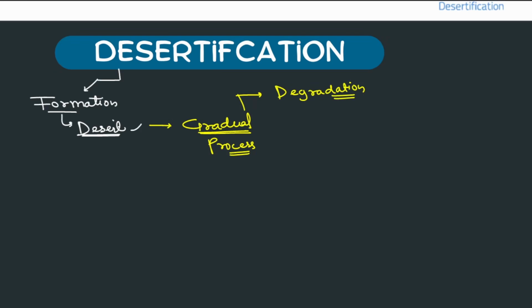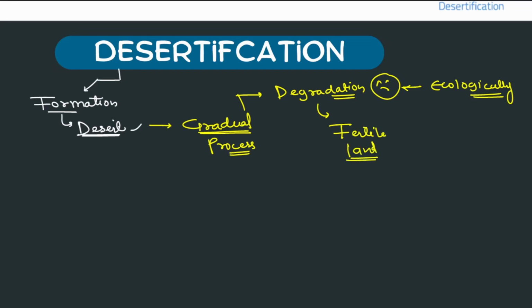That means we dislike it. We do not want it, ecologically. It is a degradation of what? Fertile land. Fertile, good land into a bad land.